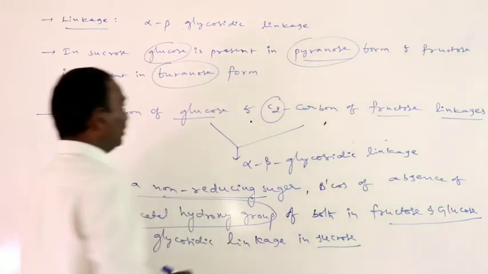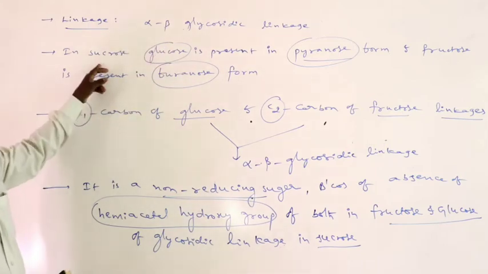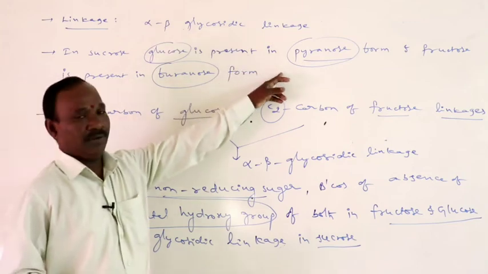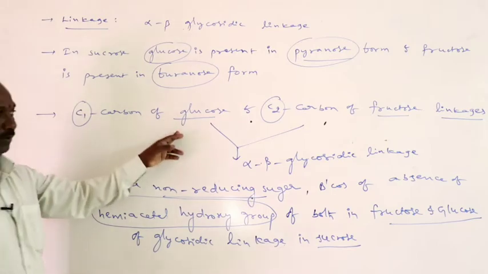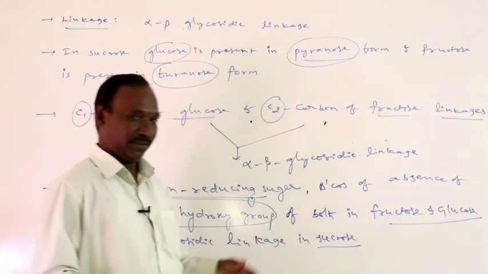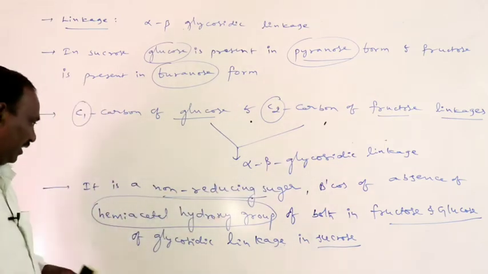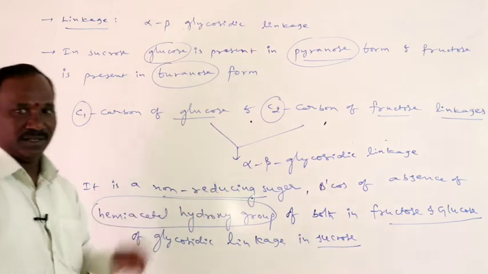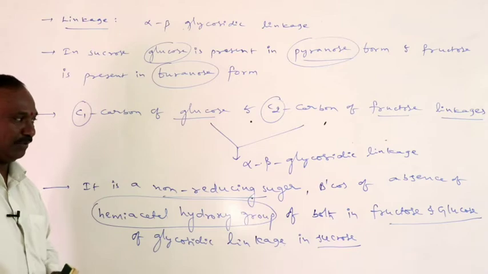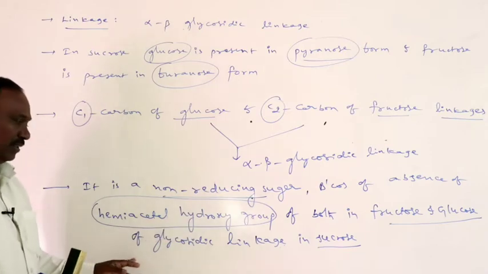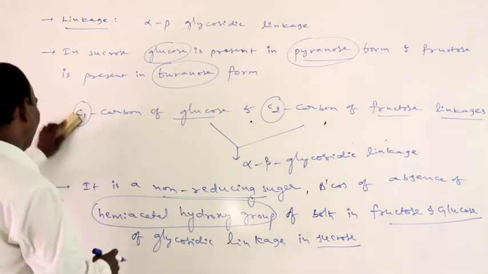Sucrose is a non-reducing sugar. The linkage is alpha beta glycosidic linkage. In sucrose, glucose exists in pyranose form and fructose in furanose form. The C1 carbon of glucose is linked with the C2 carbon of fructose. It acts as a non-reducing sugar because of absence of the hemiacetal hydroxyl group in both fructose and glucose.